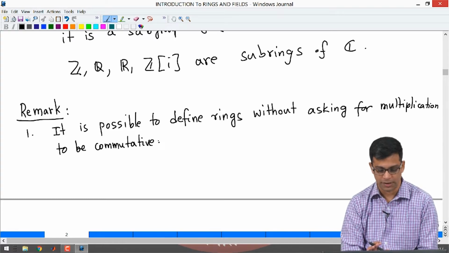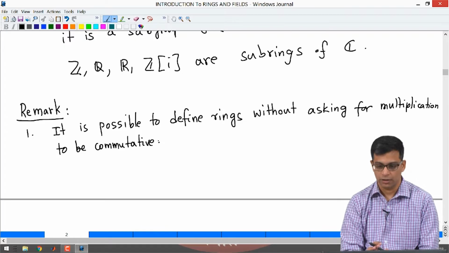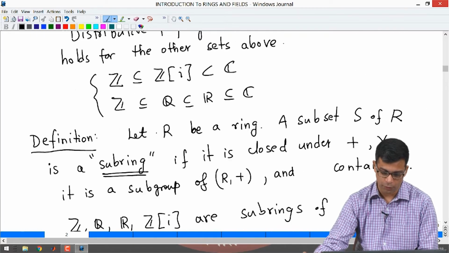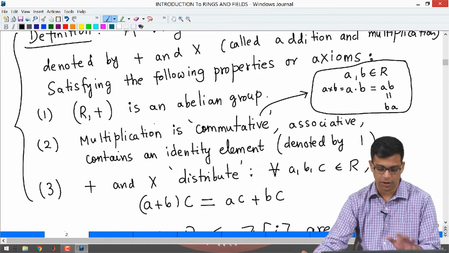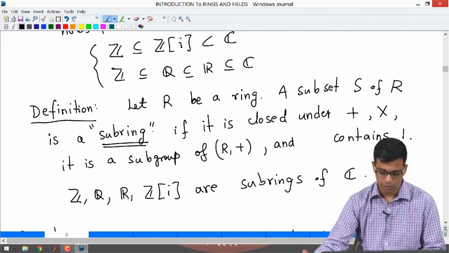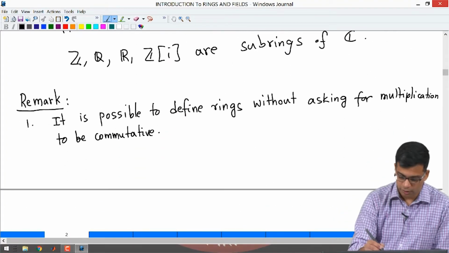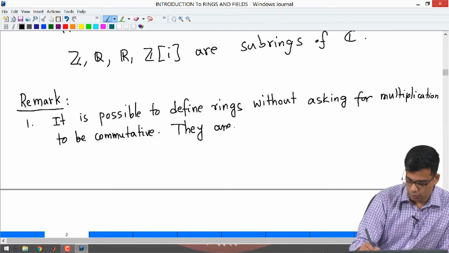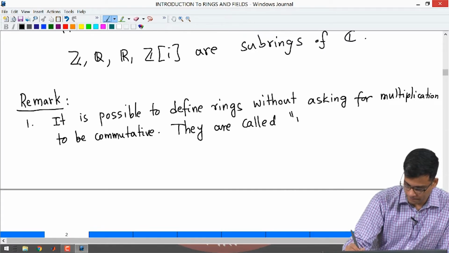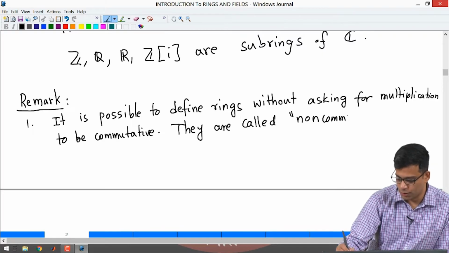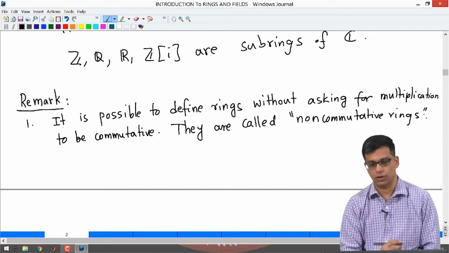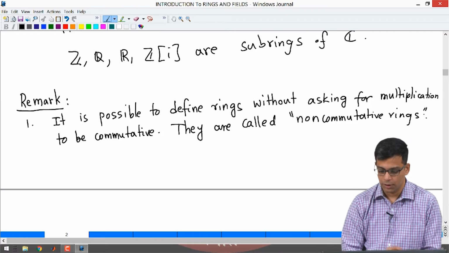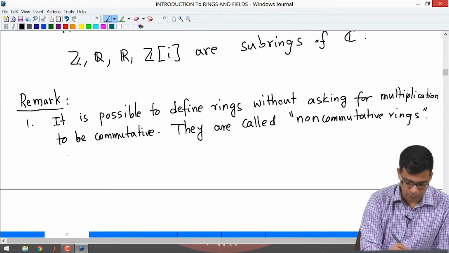it has to have other properties: it is associative, it has one, it is closed, and what are the other properties? Yeah, so it is associative, it contains an identity element. If you just ask that, it is possible to study rings like that, they are called non-commutative rings, because you do not ask for commutativity. That is a definitely important example that people study, and the most important example here is for non-commutative rings.